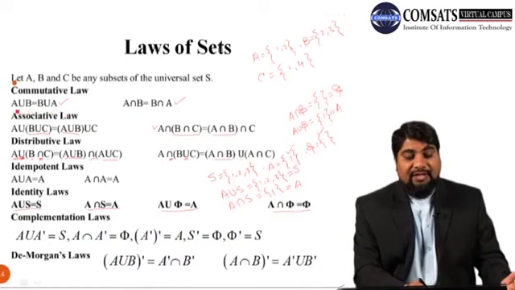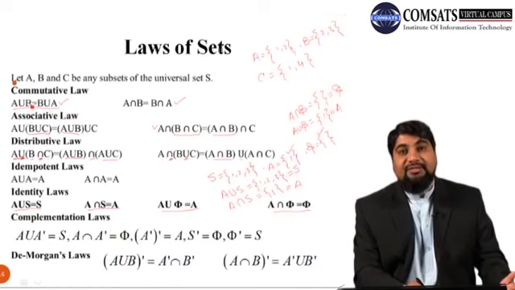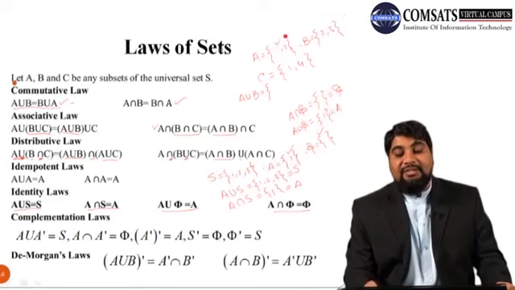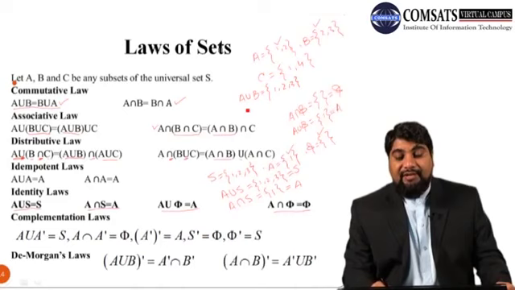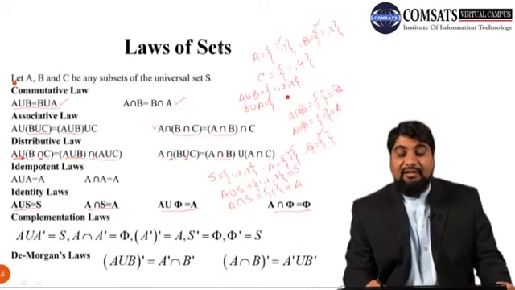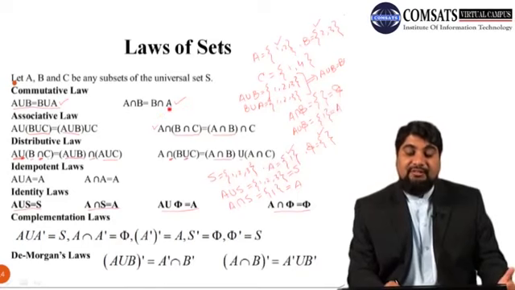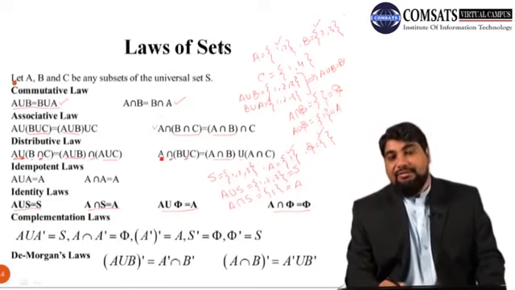Suppose we want to verify the commutative law: A union B and B union A. For the left hand side, calculate A union B by combining the elements of A and B, and you will get 1, 2, and 3. Now calculate B union A, combining B with A, which is again 1, 2, 3. So from these two results we can say that A union B is the same as B union A. Similarly, A intersection B will be the same as B intersection A.